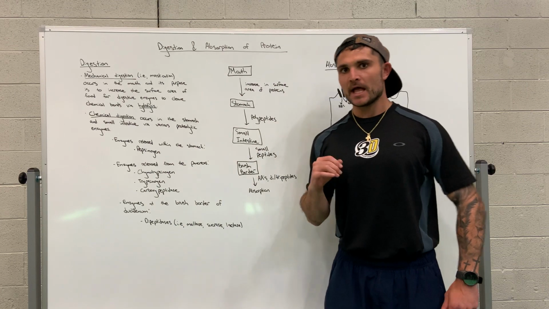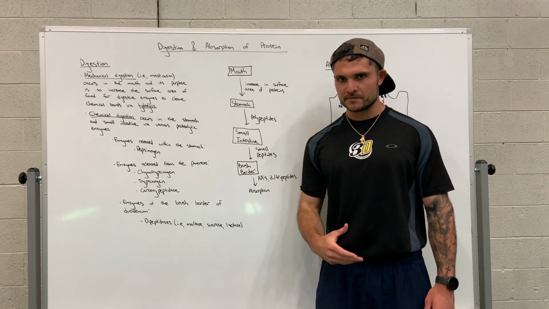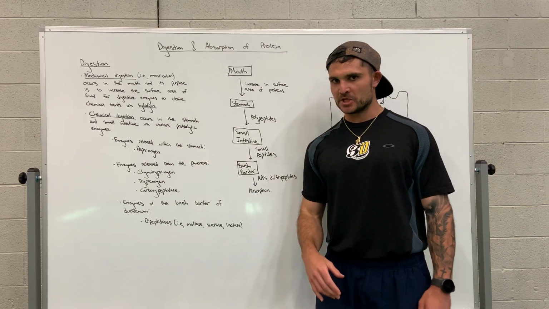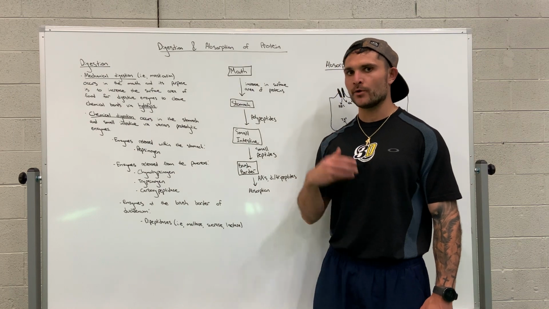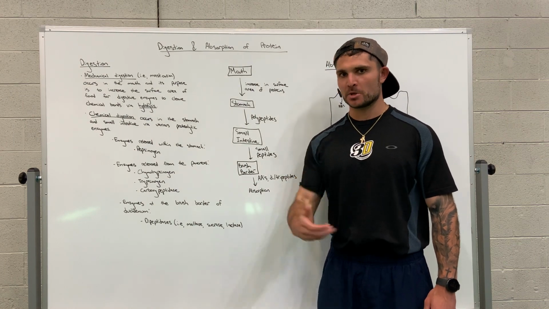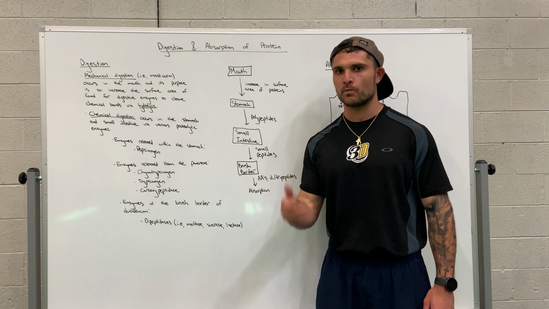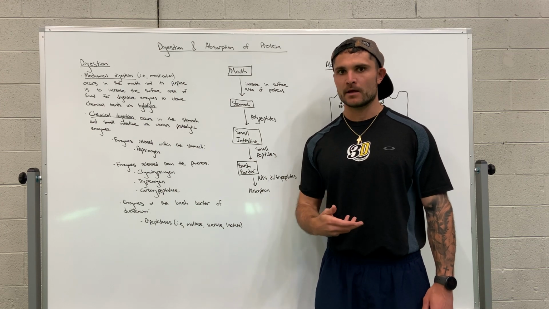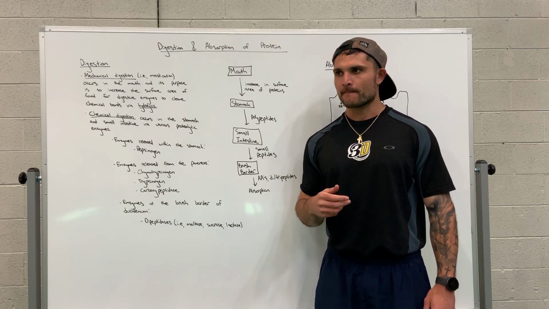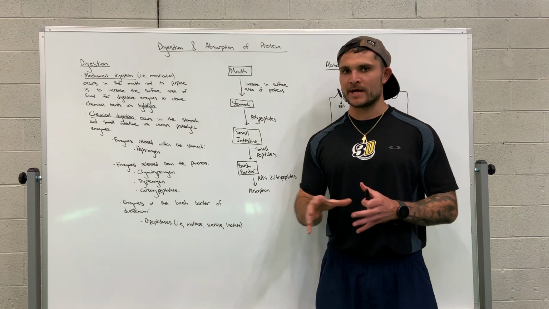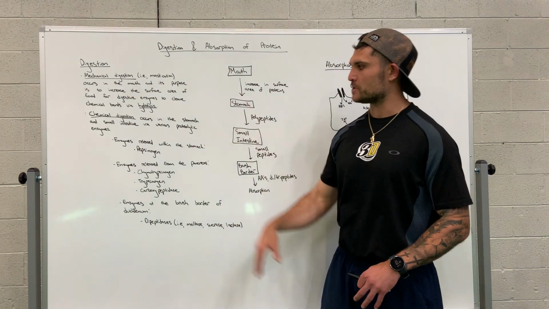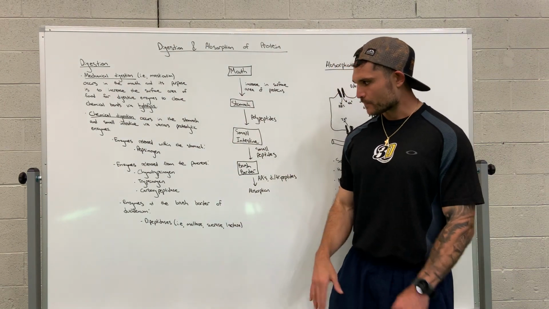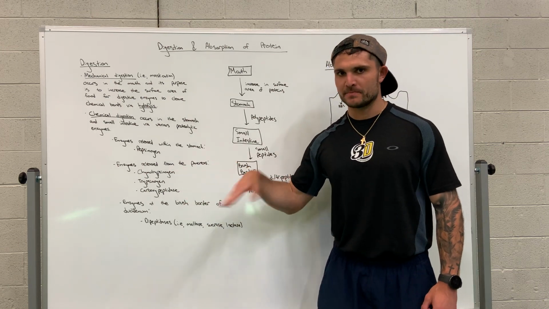Now trypsin also cleaves chymotrypsinogen into its active form called chymotrypsin. Chymotrypsin cleaves polypeptides at aromatic amino acids. Their role is kind of irrelevant to this conversation, but that's what chymotrypsin primarily does.